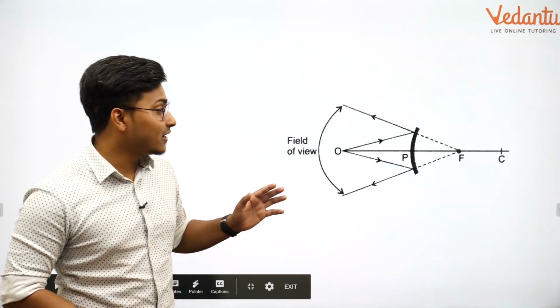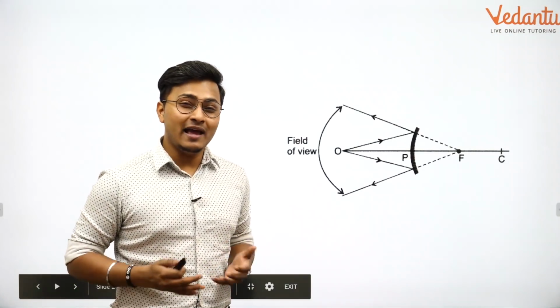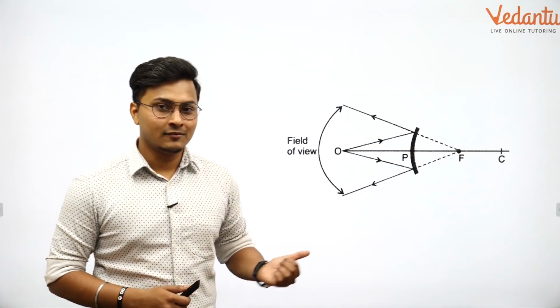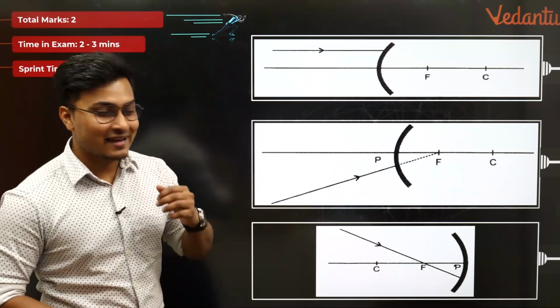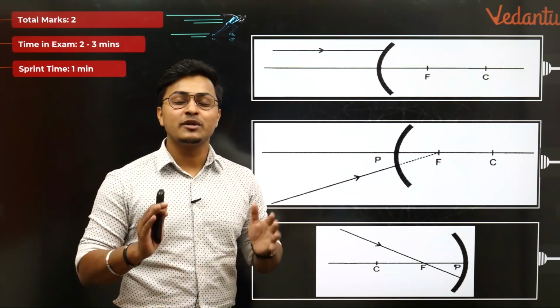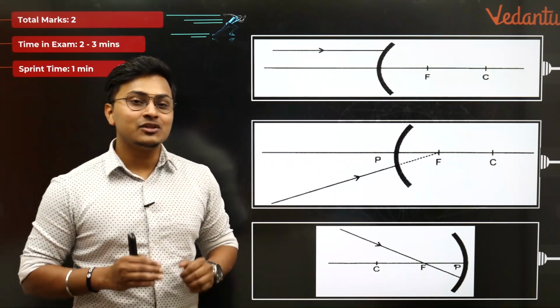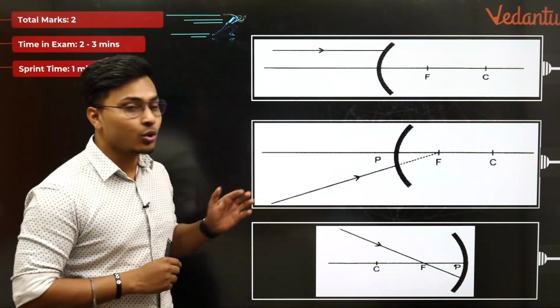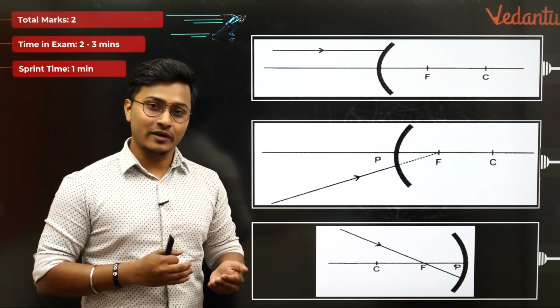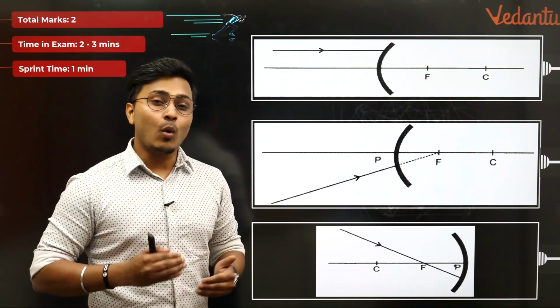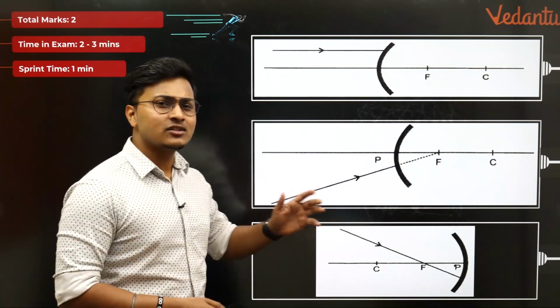Acha, in case you didn't understand my super simple, amazing and stylish diagram, if you didn't understand mine, here it is. You can download this anyways. Moving forward guys, let us try to solve this final question for today. This will be the final question, and as you can see, these questions also come for 2 marks each, along with some other straightforward questions, or you can also get them for 1 mark each. Let us try to solve them as quickly as possible.